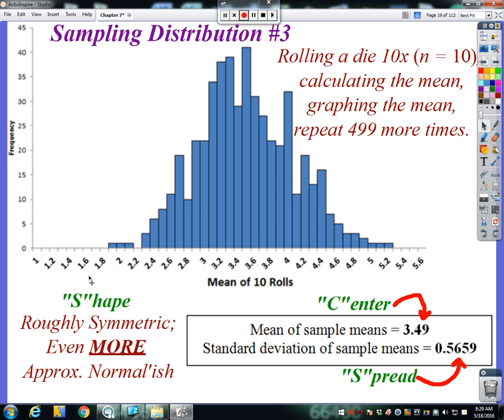Well, if we look now in this case at a 1, we see that it didn't happen at all. But what does this 1 really mean to the sampling distribution? That would have meant that I had to roll 10 ones, and the average of 10 ones is 1. And I can see that never happened. And really the first thing I see that happens is, what are we at here? About 1.95 maybe? Which means I had to roll quite a few ones out of those 10 rolls. But then I also had some bigger ones, like maybe some 2s and 3s mixed in there.